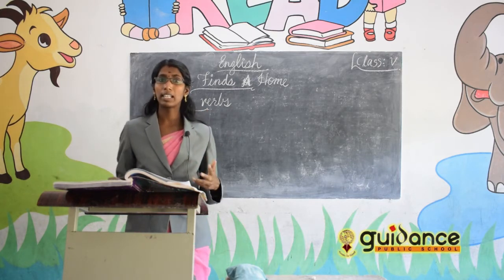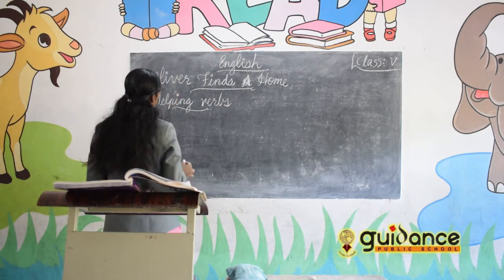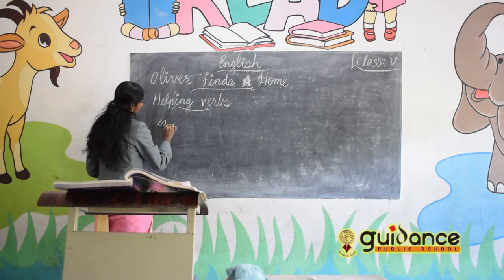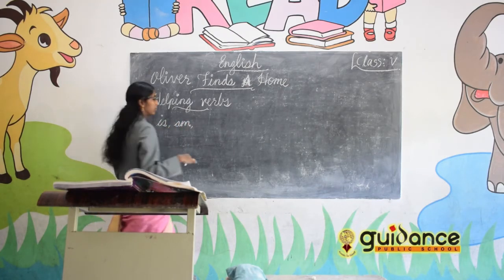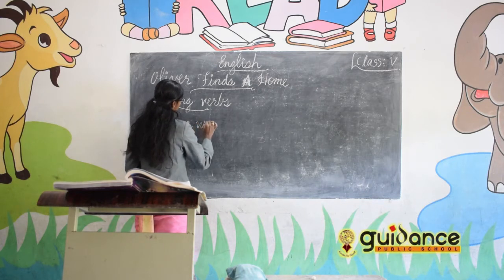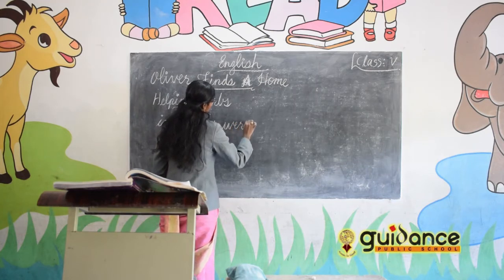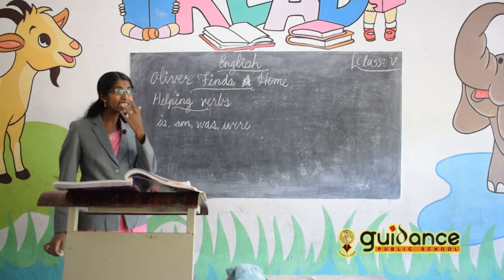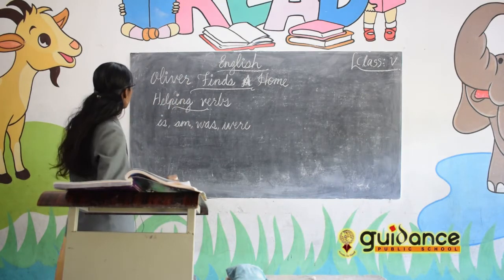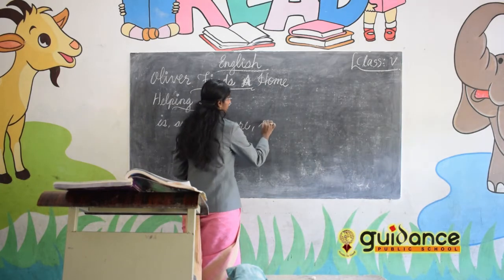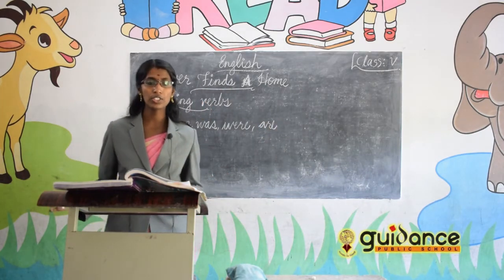What do you mean by helping verb? Helping verbs, such as is, am, was, were, and are also. These are the helping verbs which are used here.